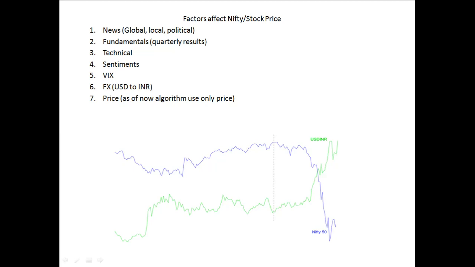Those are the sentiments. And VIX means the volatility index. If VIX is high, then the volatility will be very high, so the stock may move in any direction, up or down, very fast. If VIX is low, there is less chance of volatility, so stock movement might be less.